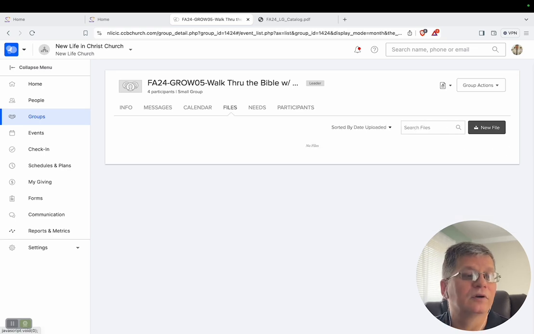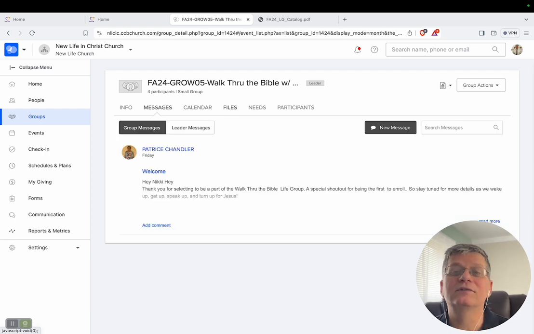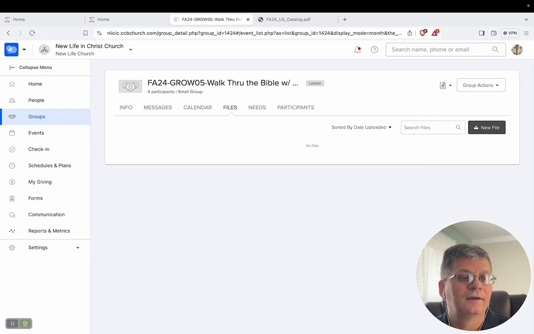So that's where you're going to find the files, and you can add files for your group. Every time I send an email to a group, the file pops up there. So anytime you send a file to your group, it will be here, and that way it's there. If you make a mistake, you can always replace the file, fix it, and let everybody know that you've fixed it. I'm just trying to help you incorporate this in your daily walk with Jesus as you prepare to lead this life group.